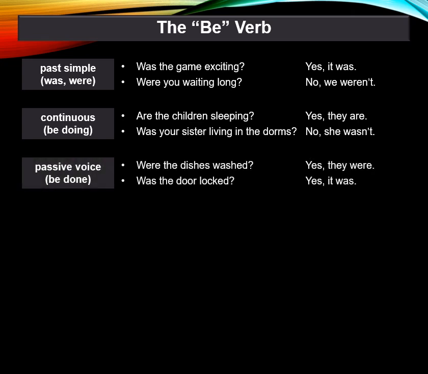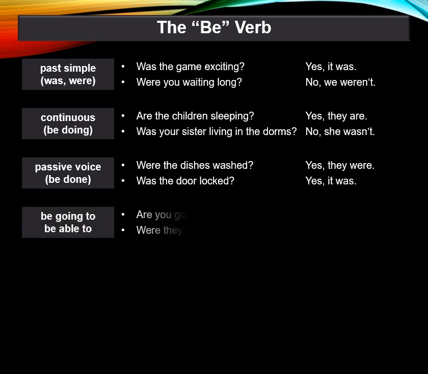Or the passive voice, which is be plus the past participle, like be done. Were the dishes washed? Yes, they were. Was the door locked? Yes, it was. Finally, be going to, be able to, these phrasal helping verbs. Are you going to come with us? Yes, I am. Were they able to get tickets? No, they weren't.